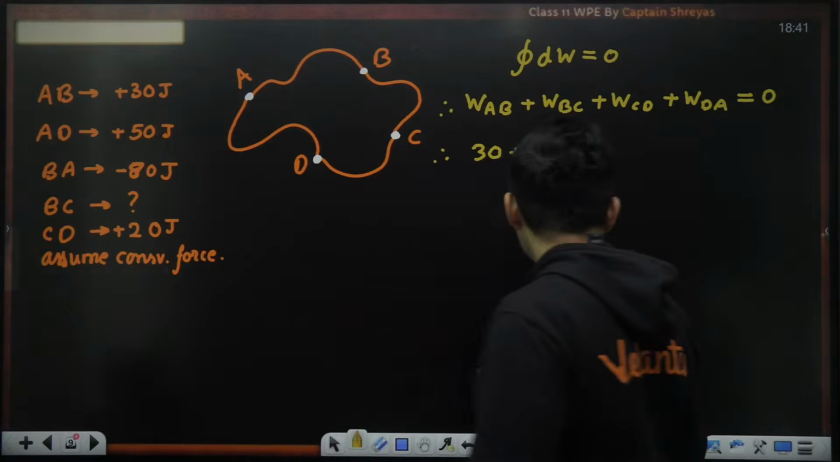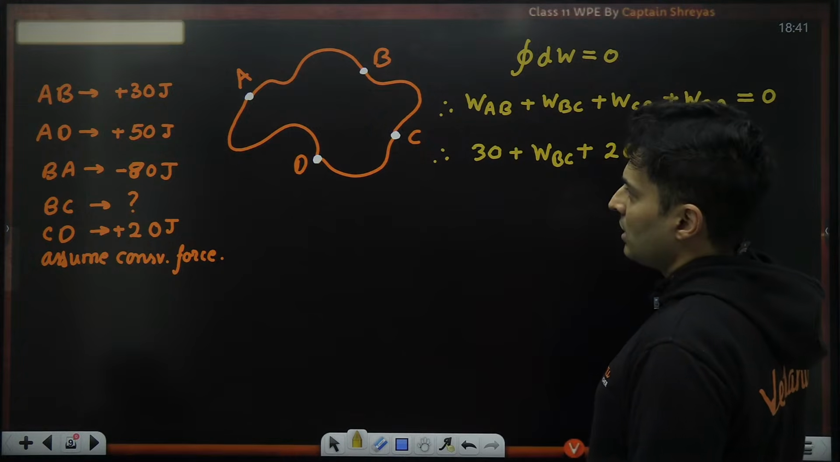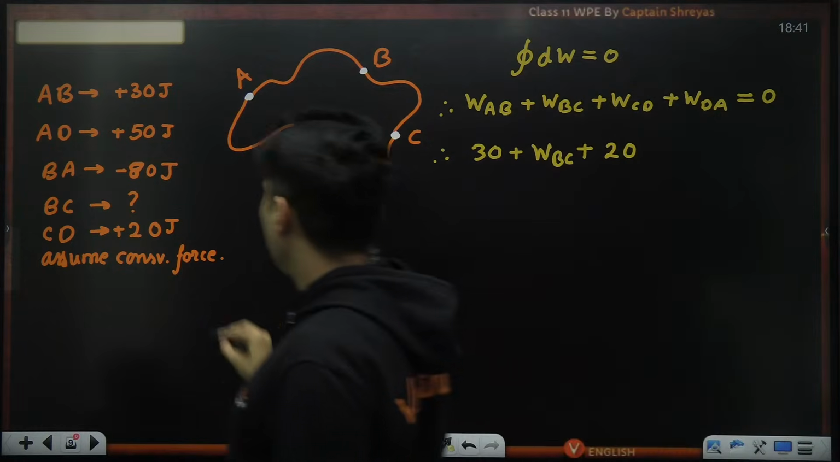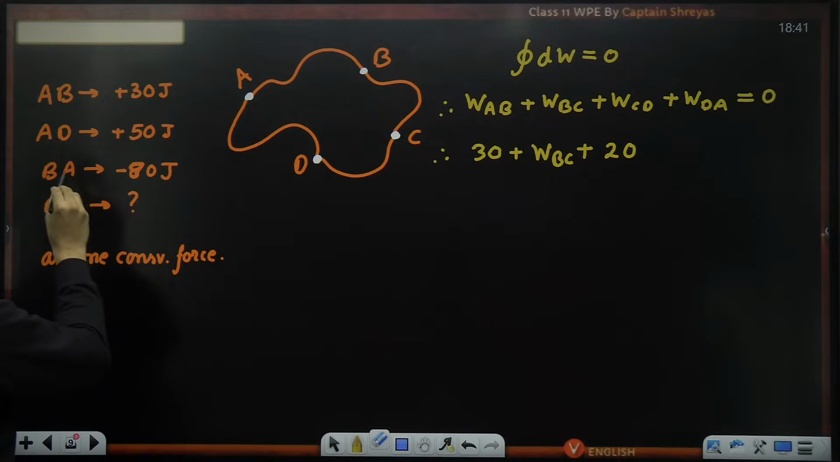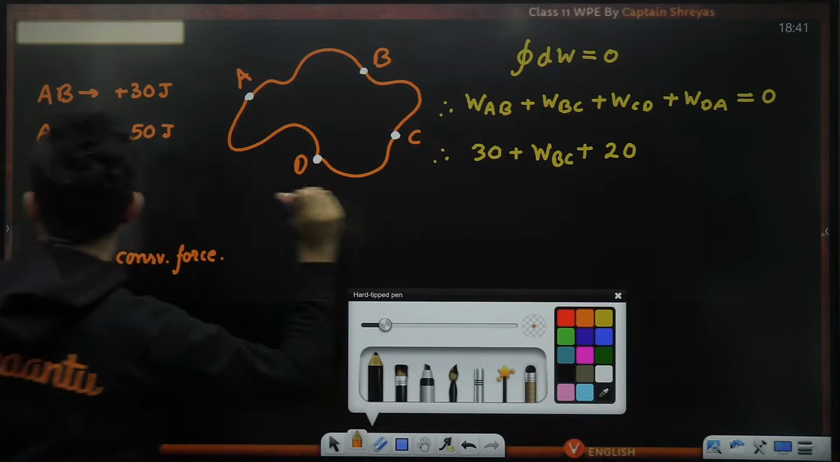So work done from C to D is given to be 20 joules. Okay. Oh, sorry, guys. This was not needed. By mistake, I gave this extra information here. This was not needed. So sorry.